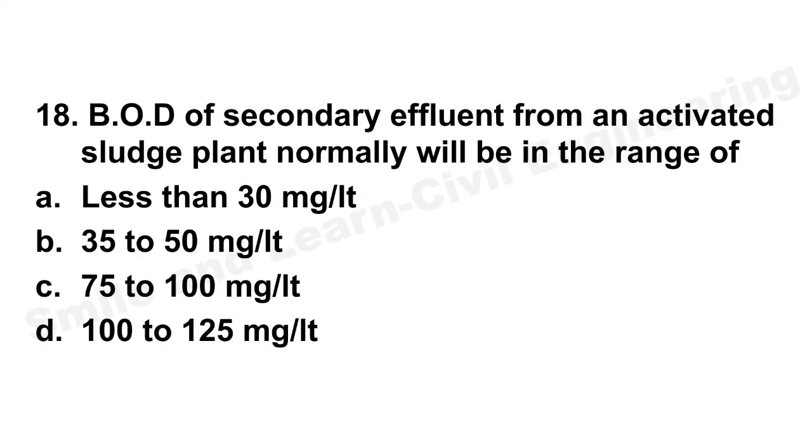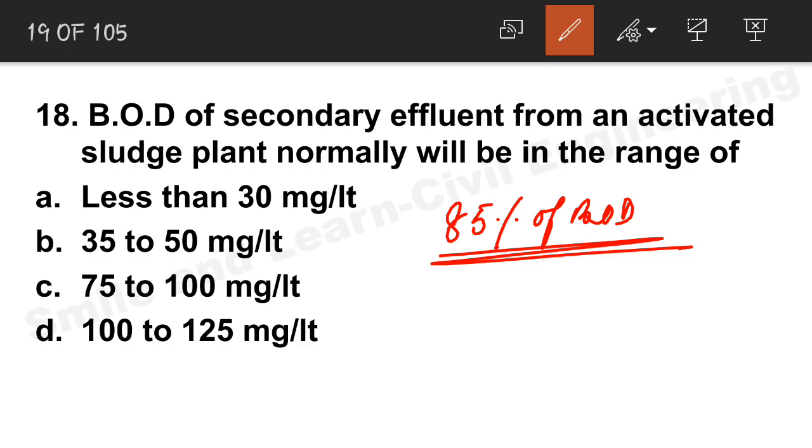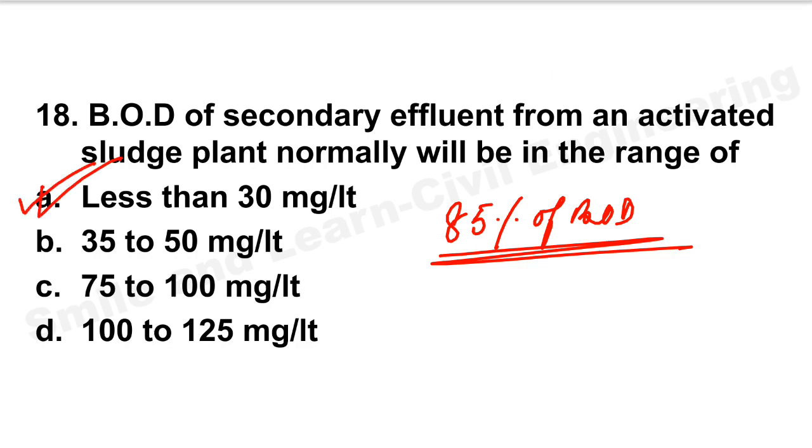BOD of secondary effluent from an activated sludge plant normally will be in what range? We expect removal of at least 85% of the BOD, since this effluent will go into the river, and that is the water which is again treated for consumption or for any other purpose. So it is obviously less than 30 milligram per liter.